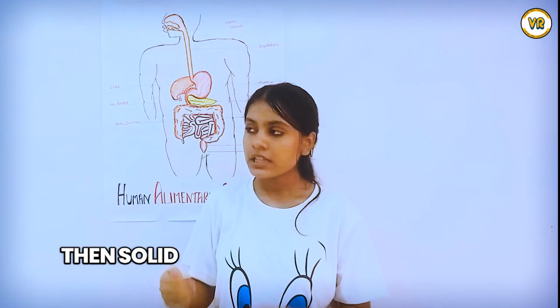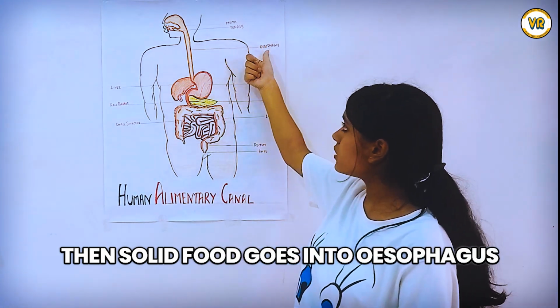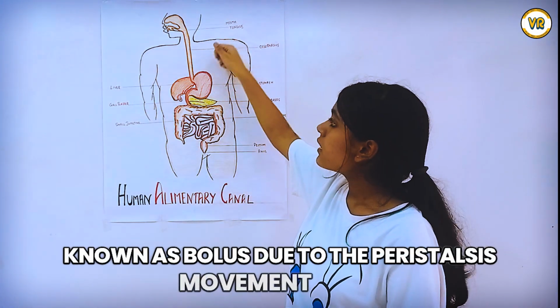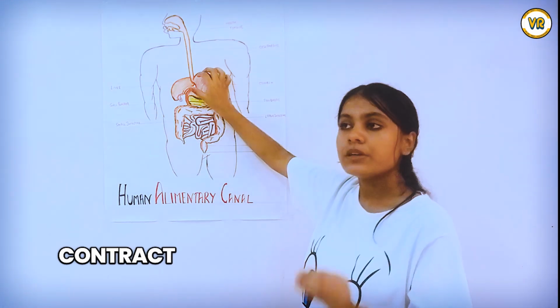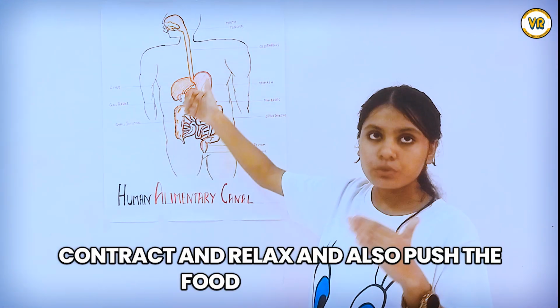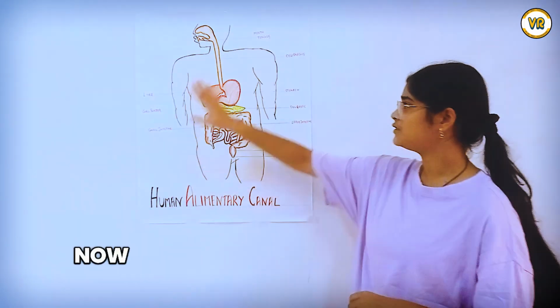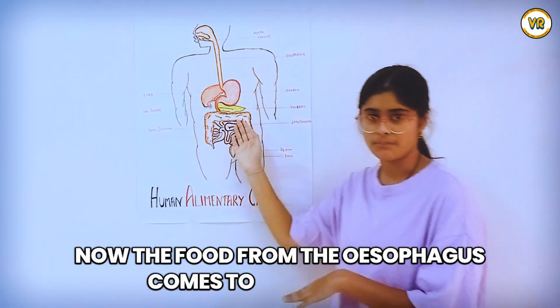Then semi-solid food, known as bolus, goes into the esophagus. Due to the peristaltic movement, the esophagus contracts and relaxes and pushes the food downward for further processing. Now, the food from the esophagus comes to the stomach.